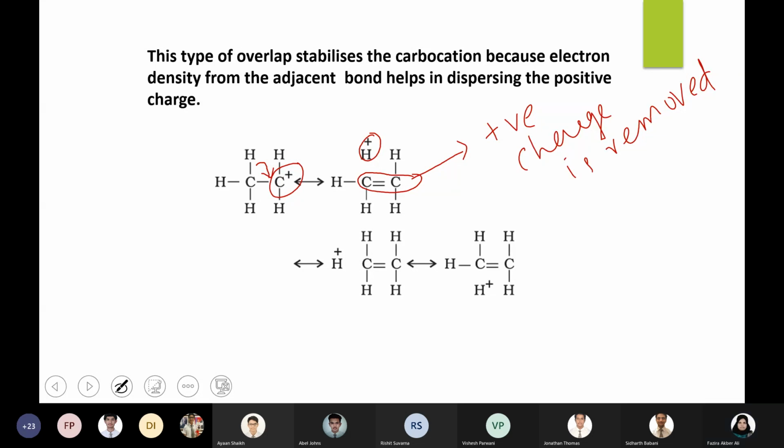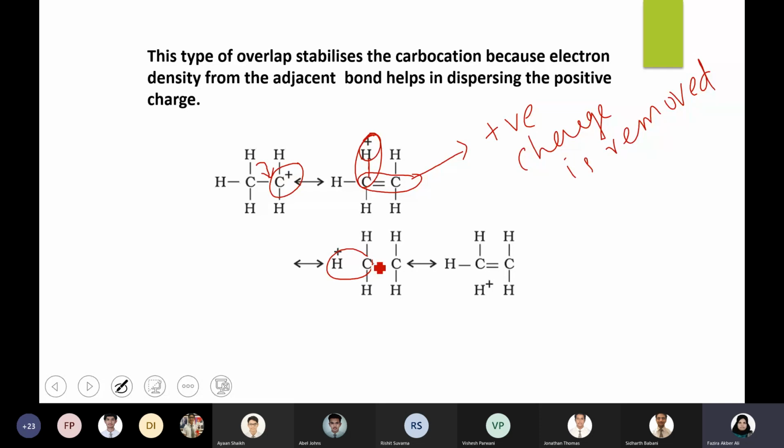So this kind of effect will be more influential in explaining the stability of different carbocations. You can see that in the first instance, this carbon hydrogen bond has disappeared and its electrons have been given to the carbocation. The next possibility is that the electrons of this CH bond are given to the carbocation.